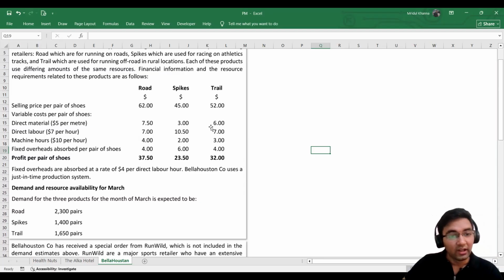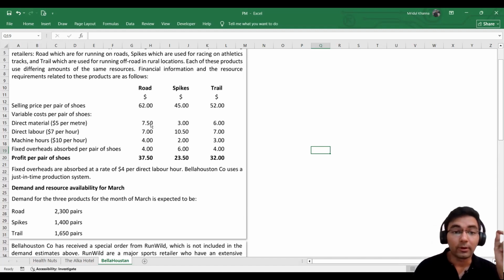Okay, perfect. Then, just to explain what they have mentioned here, these figures are in dollar sign. What these are denoting is how much it is costing to produce each unit of these products. For example, it says direct material $5 per meter.